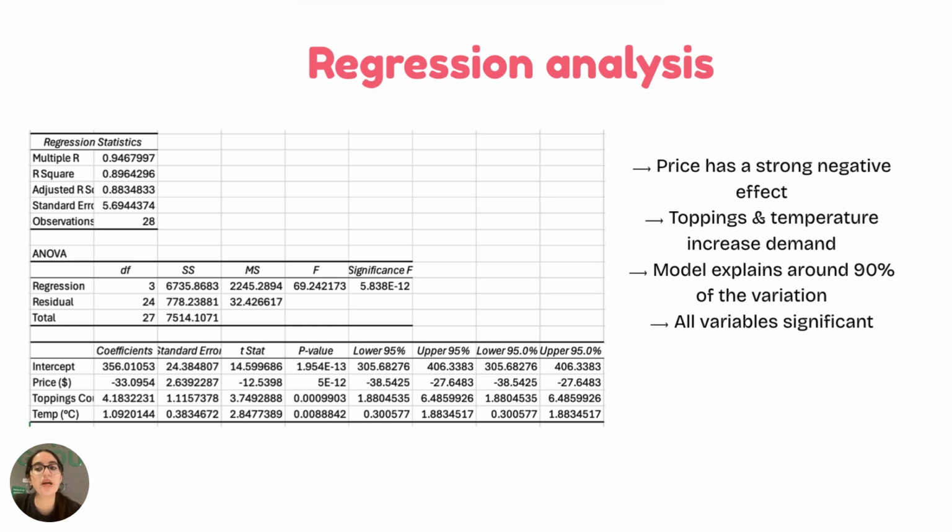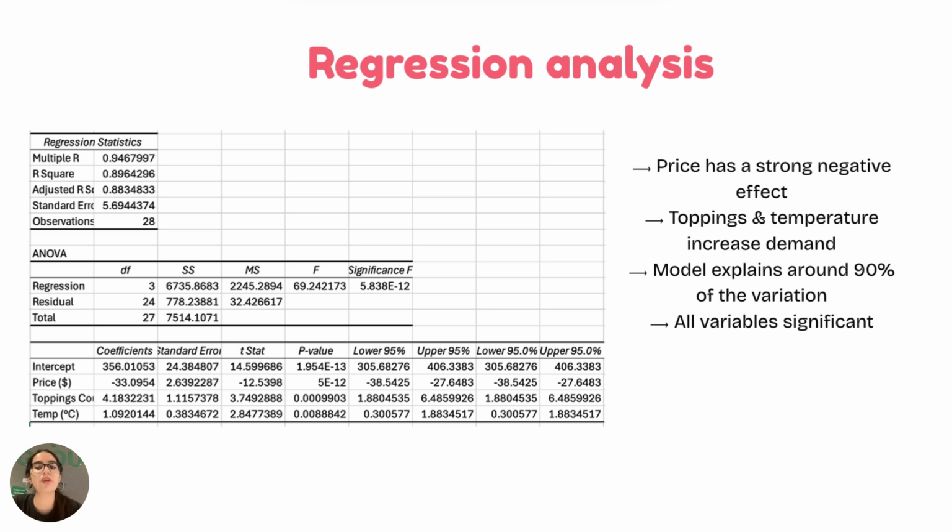To understand demand more precisely, I ran a multiple regression using price, toppings count, and temperature as predictors of quantities sold. The results were strong. The price coefficient was negative 33, meaning that for every $1 increase in price, daily sales fall by roughly 33 cups. This confirmed highly elastic demand.